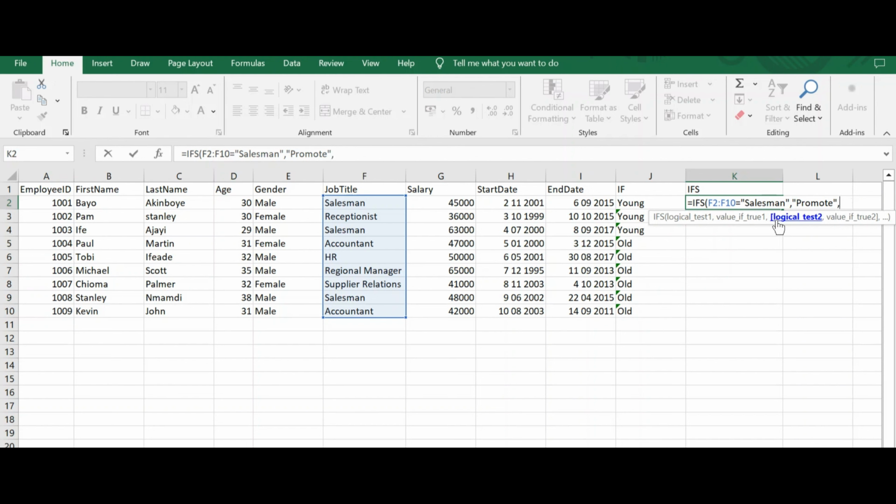As I put comma, it goes to logical test 2. You see it? You click this again, highlight everything, tell it equal. If it equals, let's do another one. Let's do HR. So if this equals HR, what should it do? We will tell it: retain.